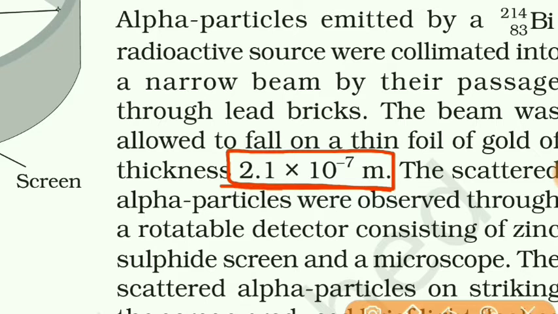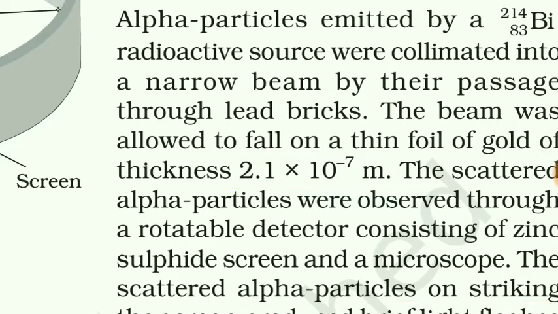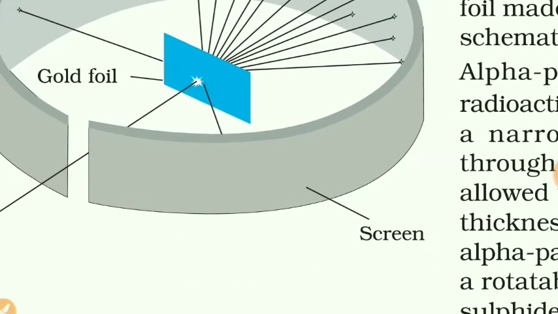Its thickness is about 1 atomic thickness. Means if we consider the diameter of a gold atom, then the thickness of this gold foil is of the order of the diameter of the atom of gold.